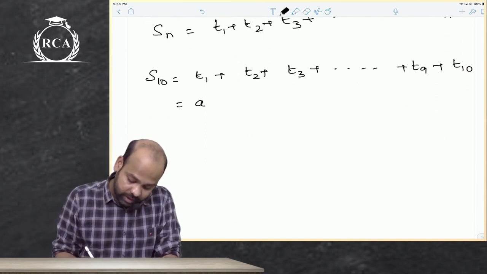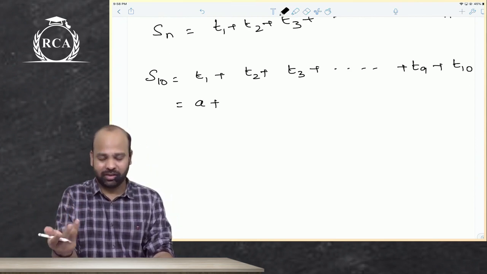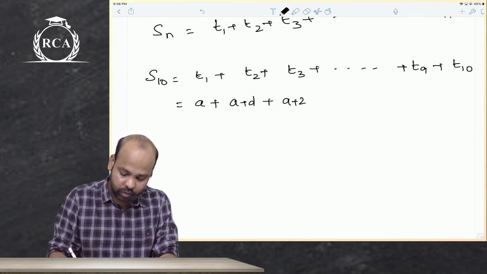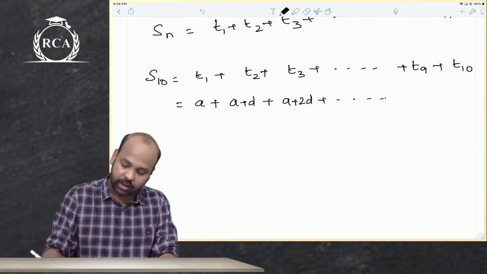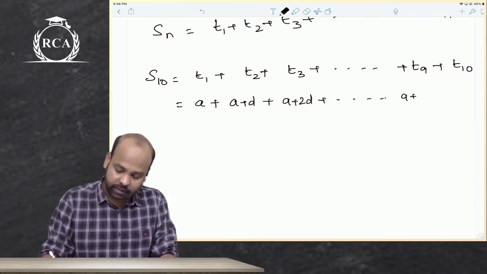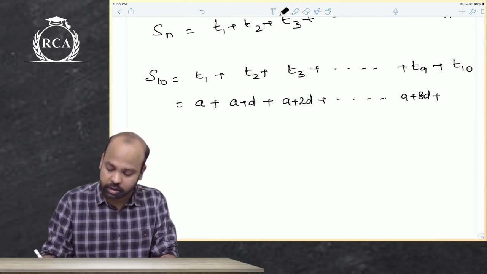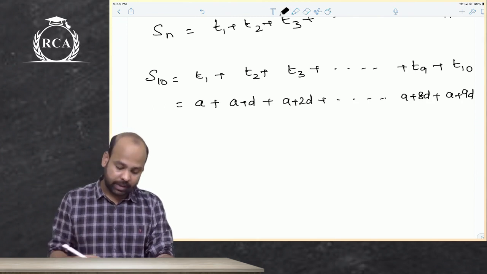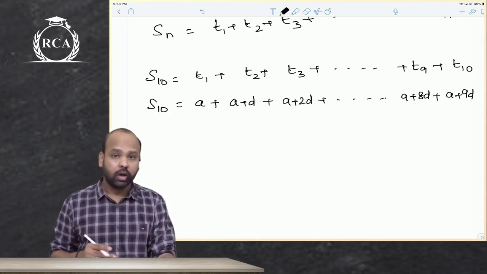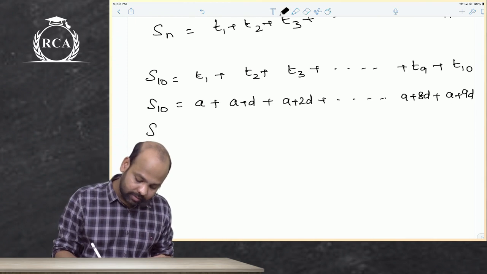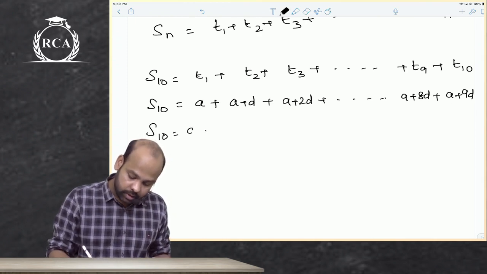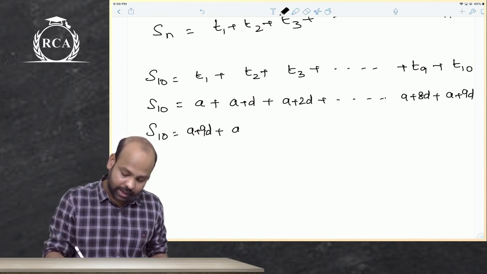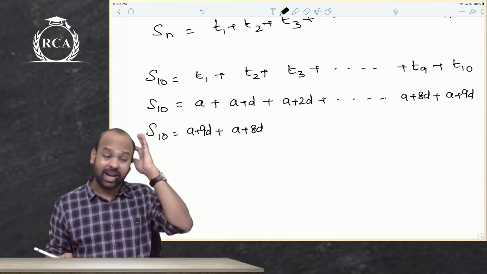So this is basically a. We know the first term is denoted as a. Second term is denoted as a plus d, guys. Third term would be a plus 2d. So on, beta. Ninth term would be a plus 8d. 10th term, beta, that is the last term of this, will be a plus 9d. A plus 9d. Yes or no? What if I just write the entire term, beta, in a reverse order? The last term is a plus 9d. Second last term, beta, will be a plus 8d.